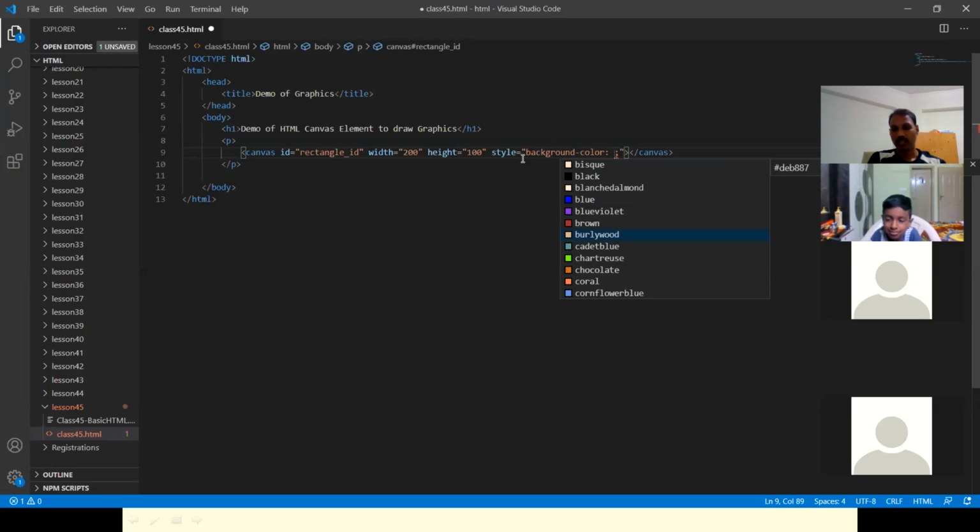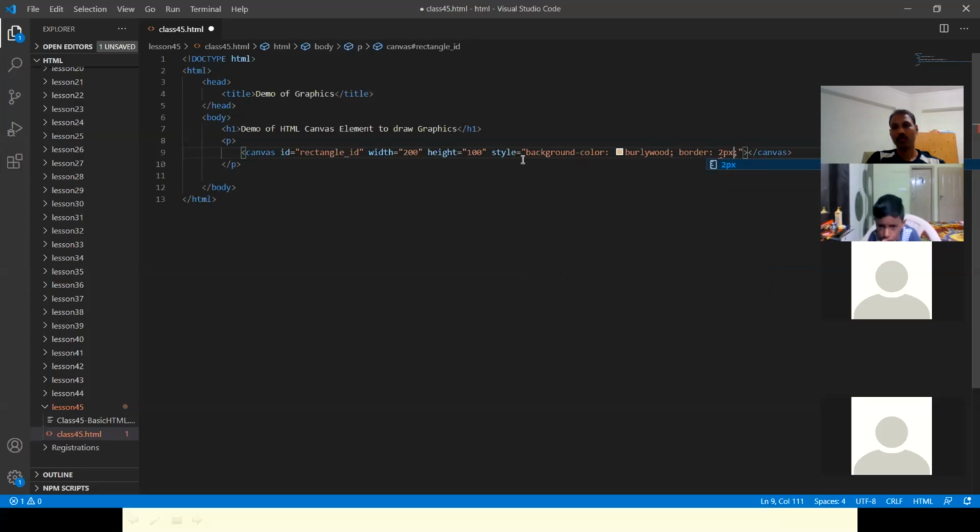If you want to specify a border also, you can: border 2 pixels solid black. I'm going to put it on the next line so it's easy to see.